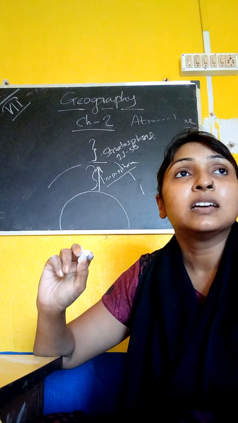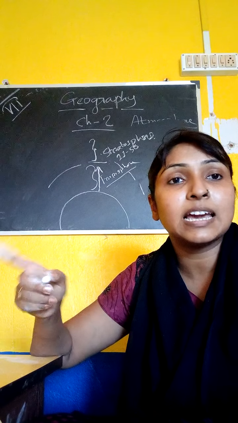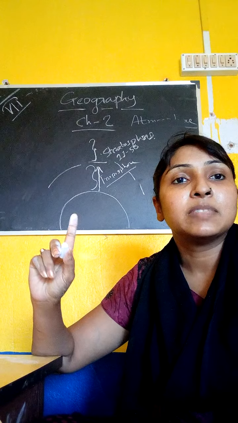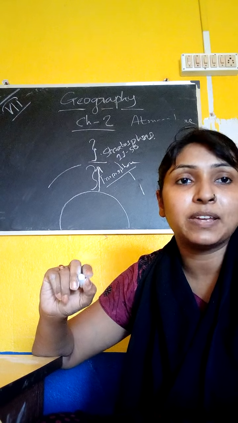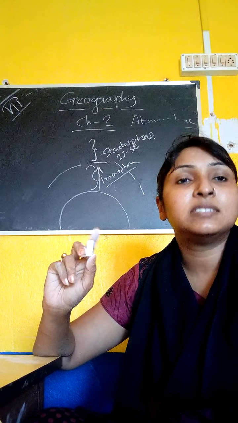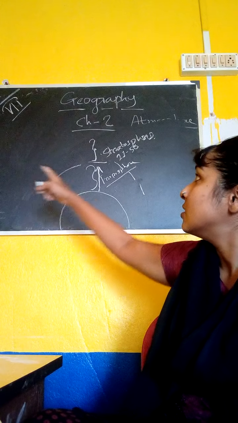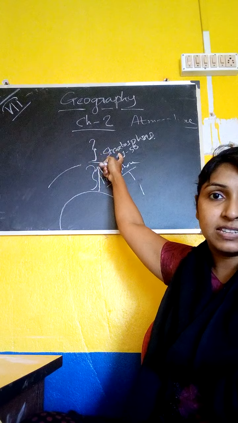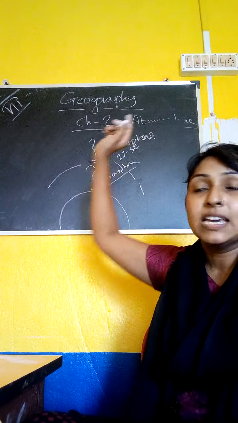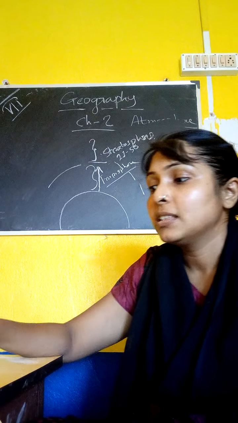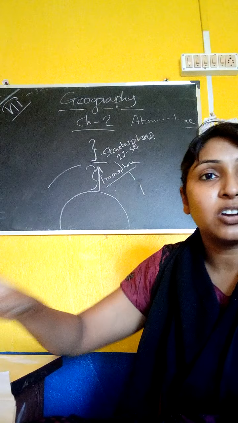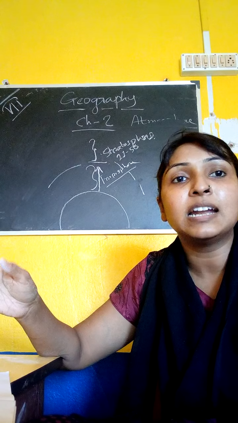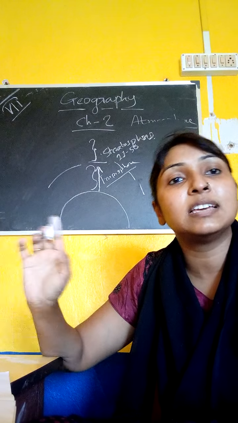In this layer we mainly see aeroplanes, because jet planes mainly go through this layer, that means the stratosphere. In this stratosphere layer, the meteors that come from the solar system burn and are destroyed in this layer.